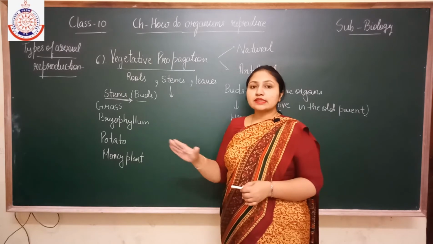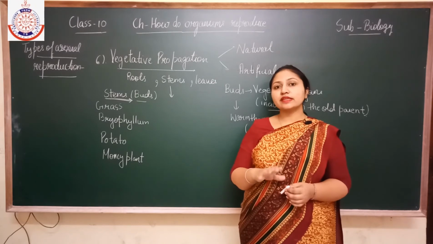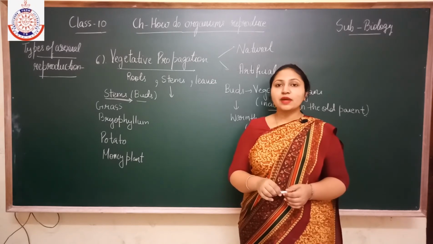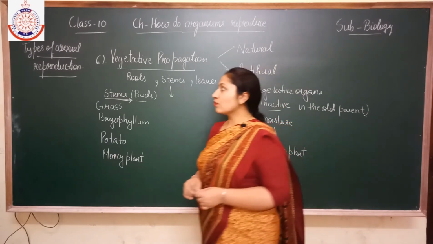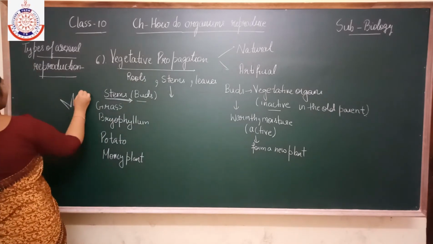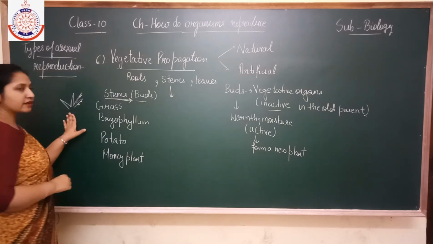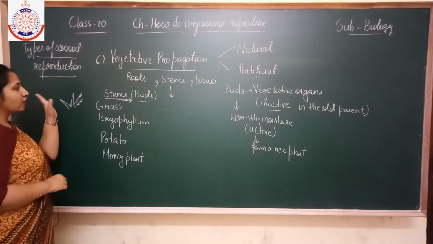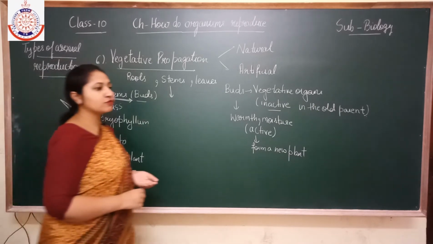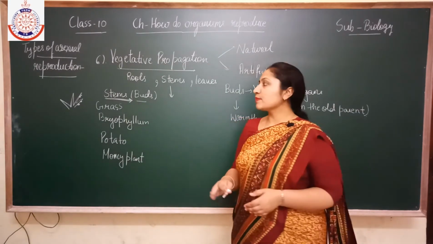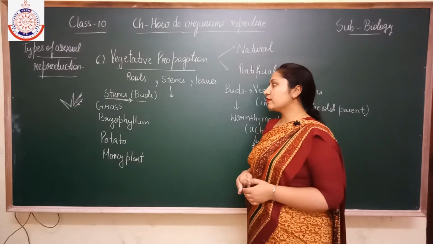First is grass. You might have seen the grass in the fields, that in the dry fields the grass looks very yellowish in color. But after the rain it turns green. Why? Because the buds that are present on the grass remain in an inactive condition, but as they get the water and the proper warmth and moisture, they are responsible for the formation of new grasses. In this manner, after the rain, the grass seems to be green in color.